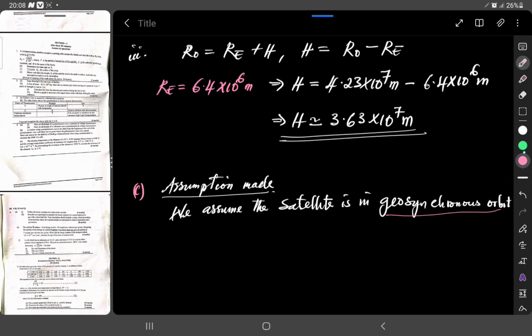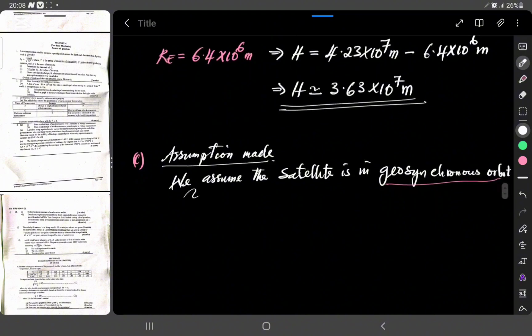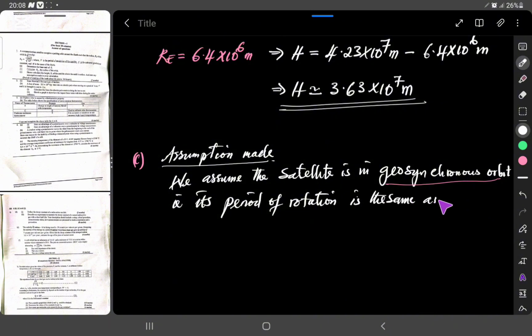In geosynchronous orbit, its period of rotation is the same as that of the Earth.